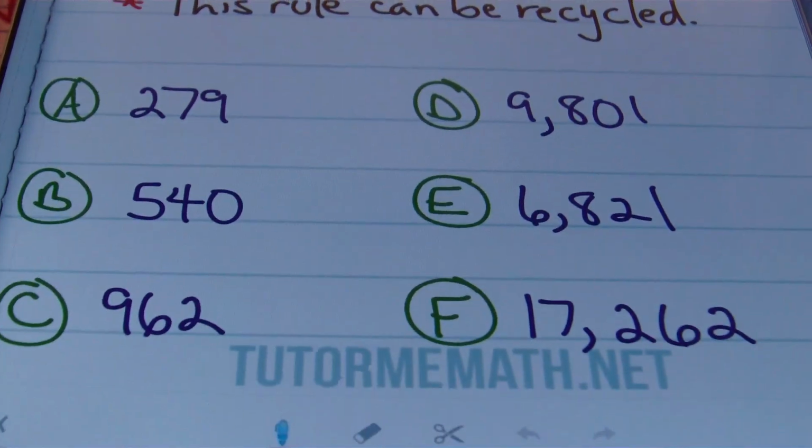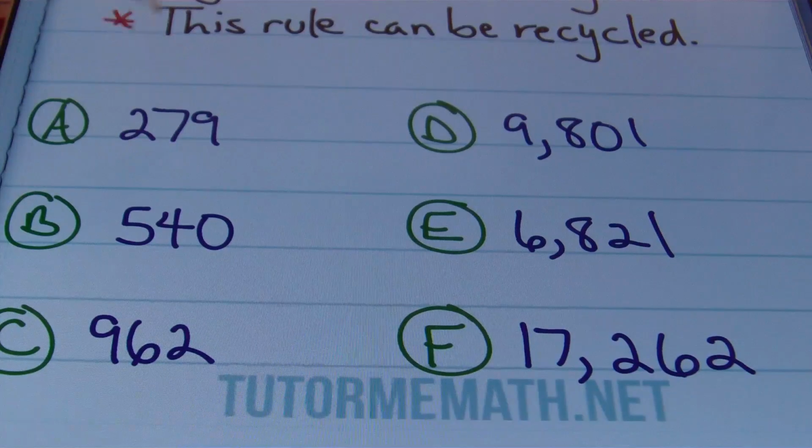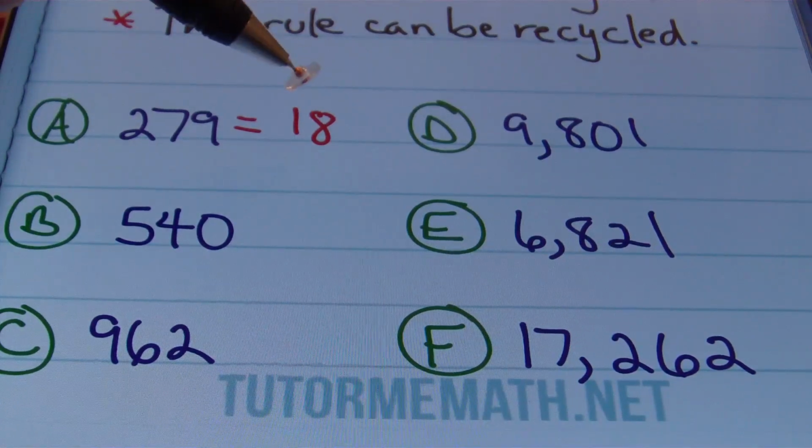If we're looking at problem A here, we have 279. If I add these three digits together, 2 plus 7 is 9, and 9 plus 9 is 18, we should end up with a sum that's divisible by 9 if the original number is to be divisible by 9. And we do. 18 can be divided by 9 evenly. So that means that 279 can be divided by 9 evenly.